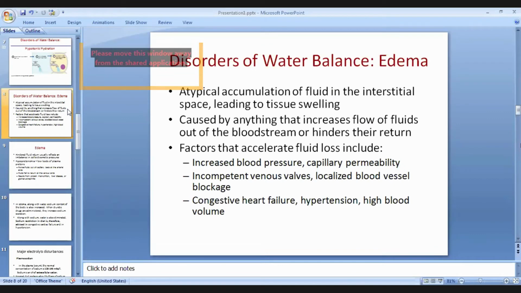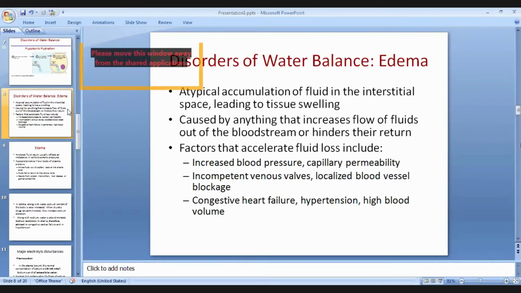Another disorder related with water balance is edema. So edema is the atypical accumulation of fluid in the interstitial space leading to tissue swelling, and the cause may increase the flow of fluids out of the bloodstream or hinder their return. And the factors that may accelerate the fluid loss through the bloodstream may include increased blood pressure, capillary permeability, incompetent venous valves, localized blood vessel blocks, congestive heart failure, hypertension, high blood volume.